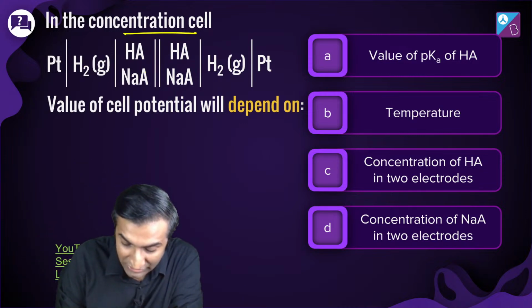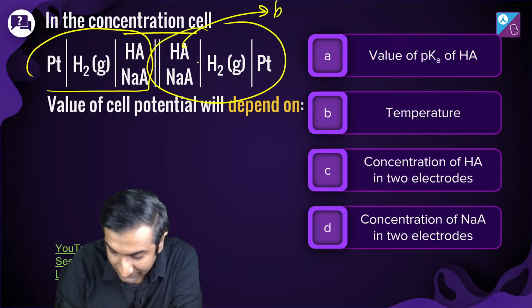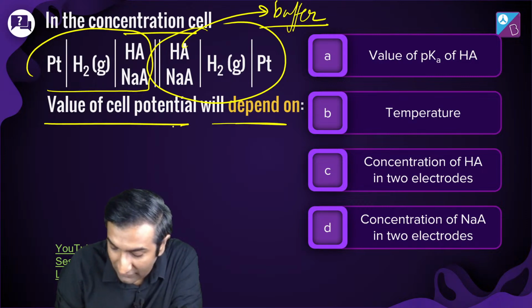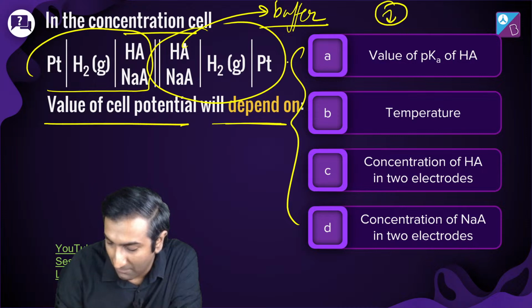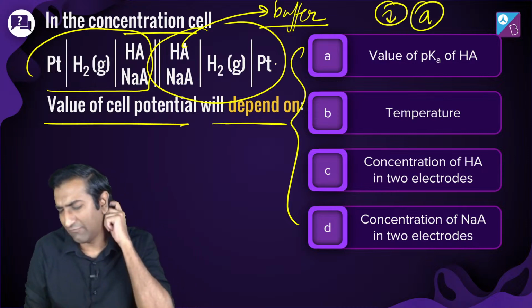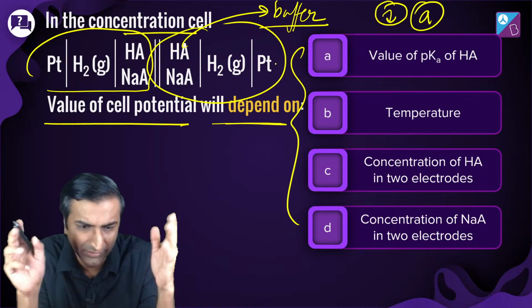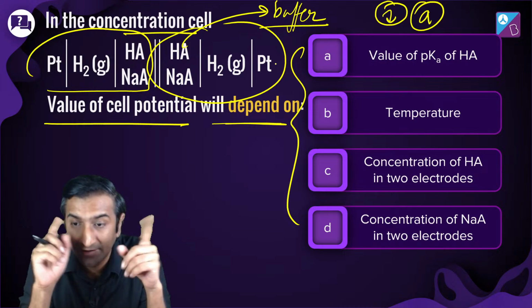In the concentration cell, you've got something over here. You've got something over here. ये है buffer. Quick hint. ये है buffer. Value of cell potential will depend on which of these. Okay. Science person said it's only A, but I think the answer can have more than one option that is correct. And I don't know if A is correct or not. We'll quickly see. But what do you think can happen here? Any idea how to solve this question, or should I give you a hint?